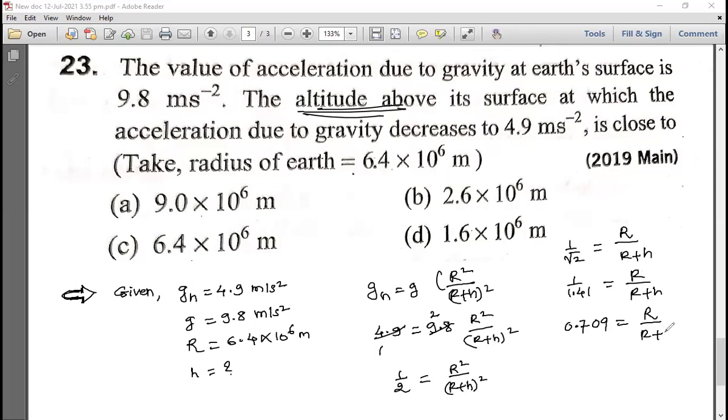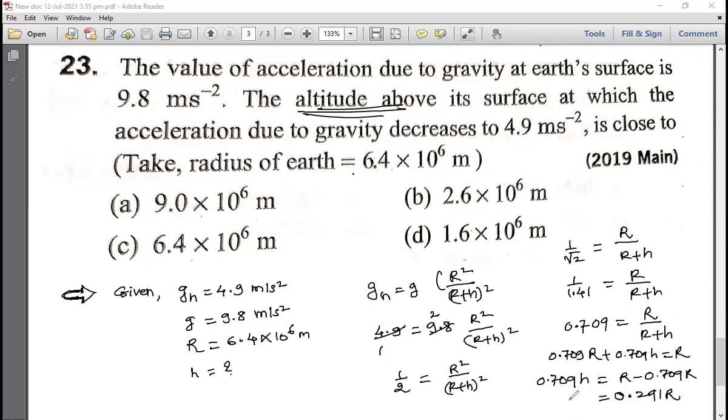So 0.709 R plus 0.709 H is equal to R, and therefore 0.709 H is equal to R minus 0.709 R. So 1 minus 0.709, how much are you getting? 0.291 R. Is it right? Check. 0.3 nearly, rounding off 0.3.